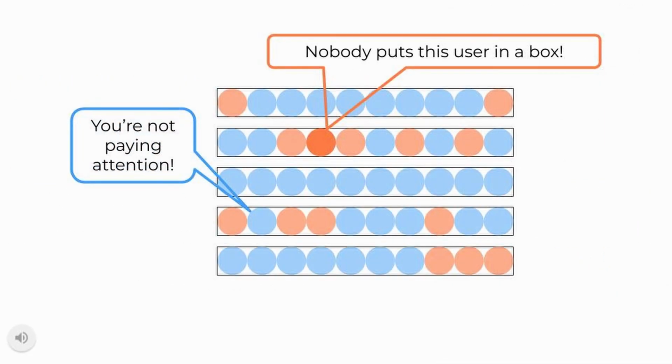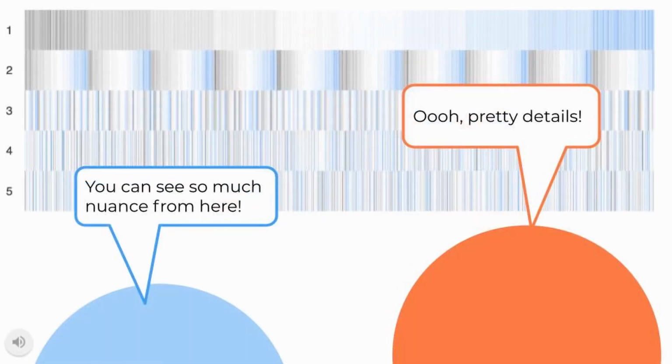So, for the sake of your users, don't forget, a segment is just a box with a label. It doesn't give you any context. It doesn't allow for complicated tests. And it's not nearly as good looking as the user landscape.